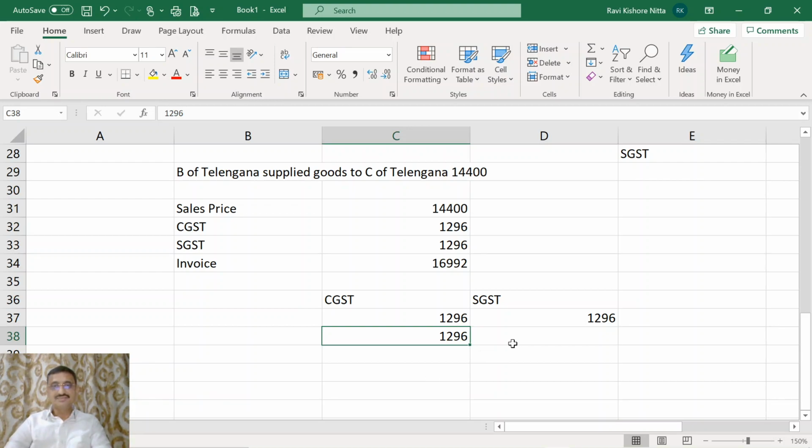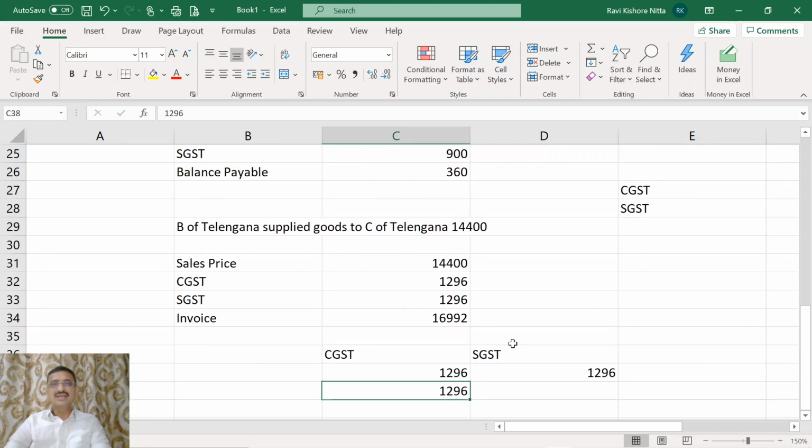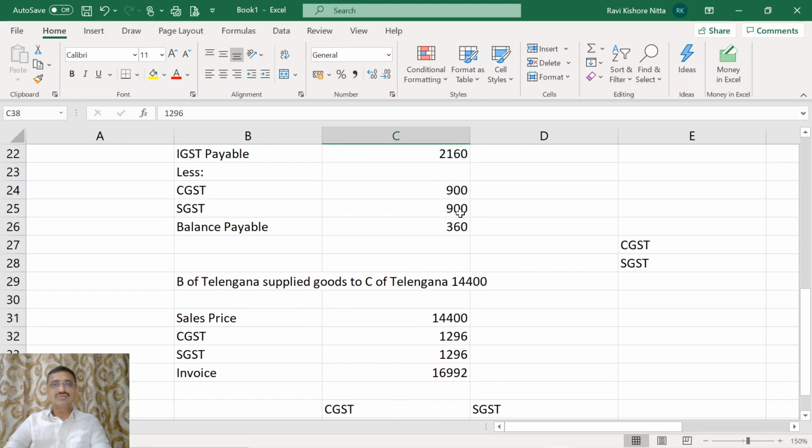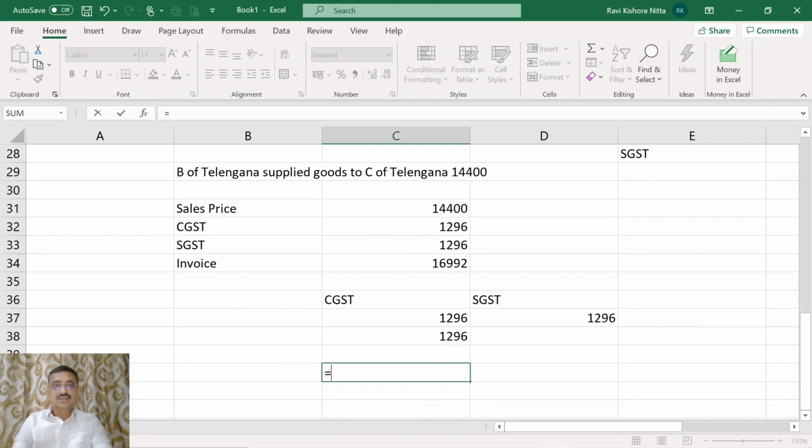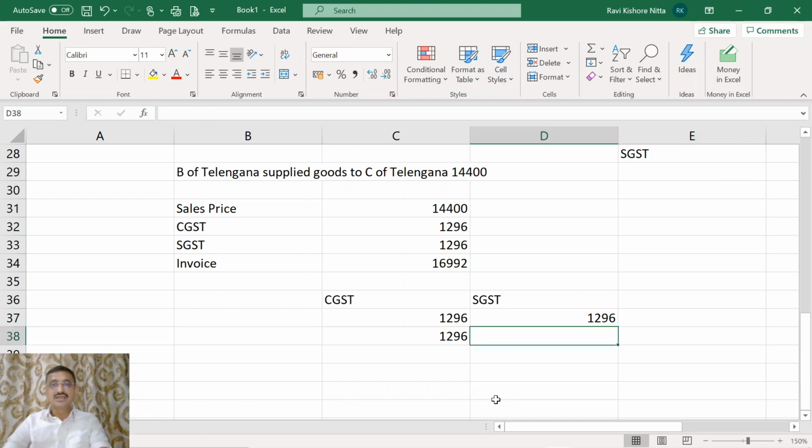Now what will happen? What is the balance amount remaining? Balance amount remaining is 2160 minus 1296. So 864 rupees of IGST is remaining. Now this 864 rupees will be set off against the SGST payable.